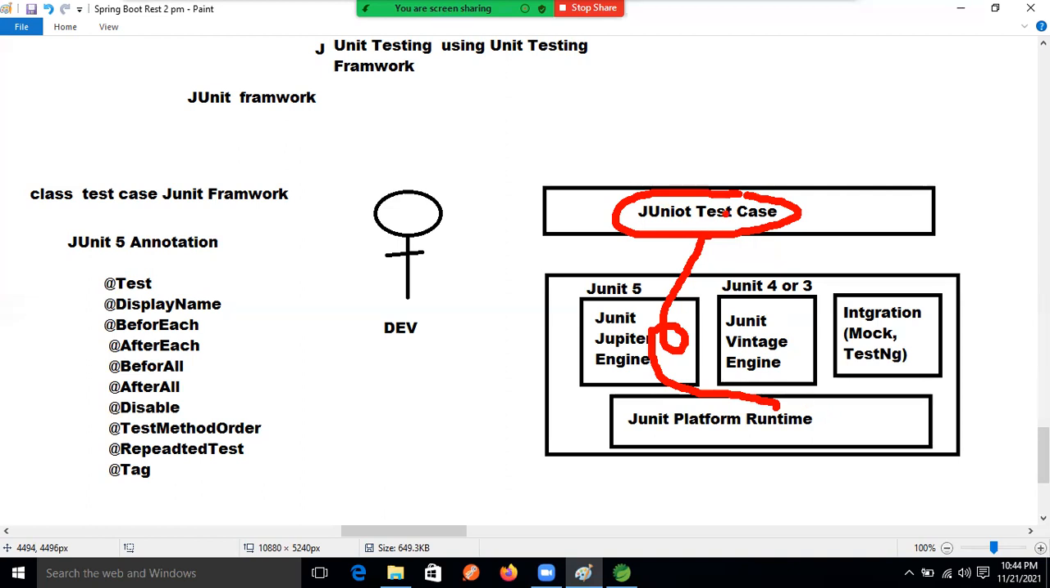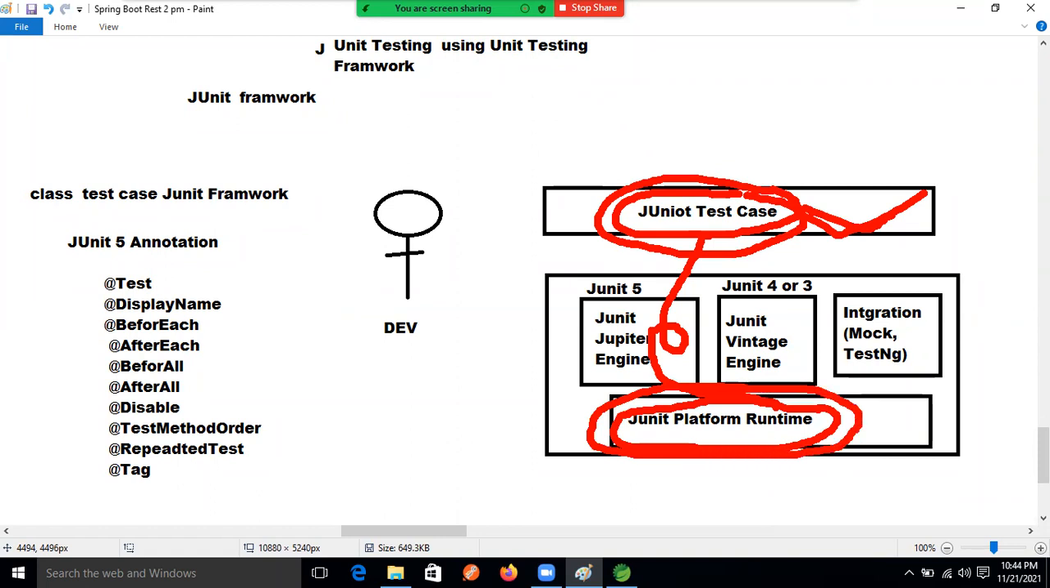And what is the responsibility of the JUnit platform runtime? Creating the object of this class, because in JUnit we are not creating the object. Who is creating it? The JUnit platform is creating the object of our test case classes, guys. Who is creating the object now? The JUnit platform runtime. But based on that version, who processes these test case classes? The JUnit Jupyter engine.